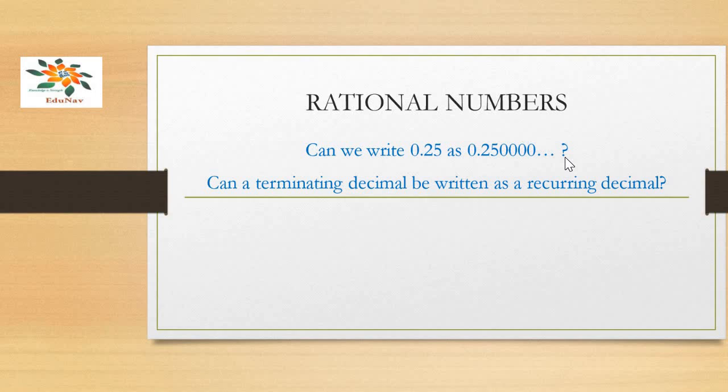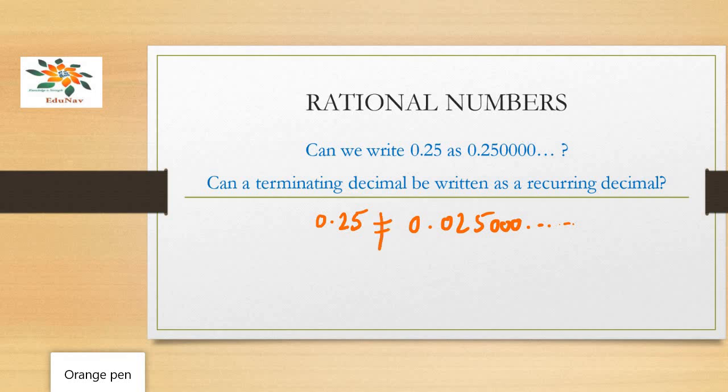But we cannot write 0.25 as 0.0250000. Both are not equal.